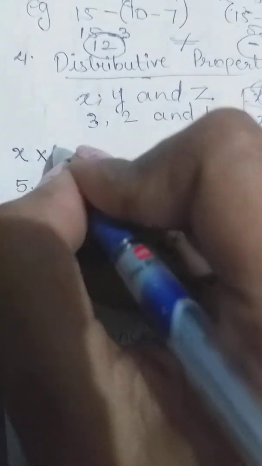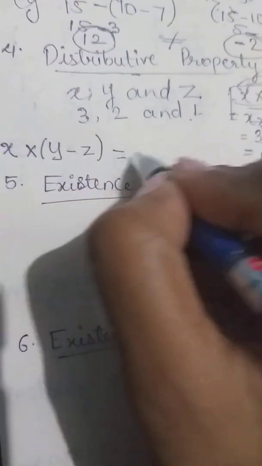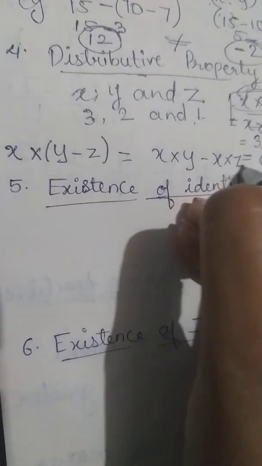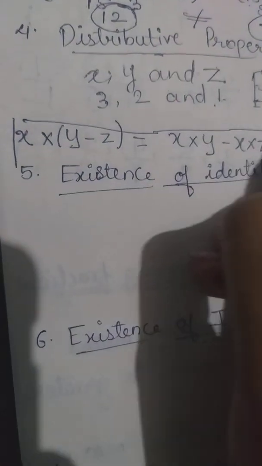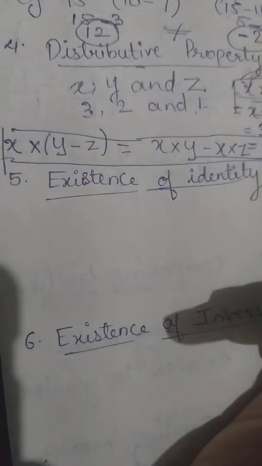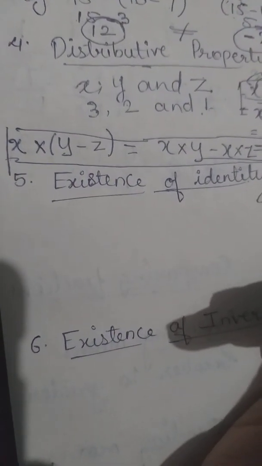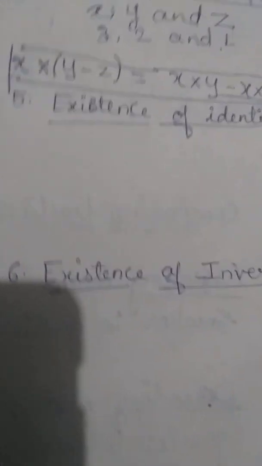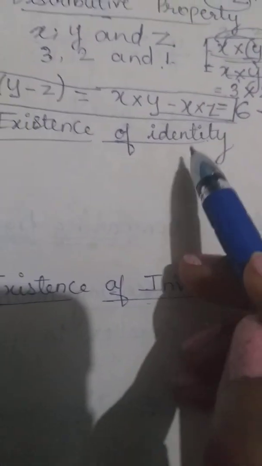So I'll write in detail: x multiplied by y minus z is equal to x multiplied by y minus x multiplied by z. So this is the property of distributivity. So it is equal in this case of subtraction. Now the next property, existence of identity.